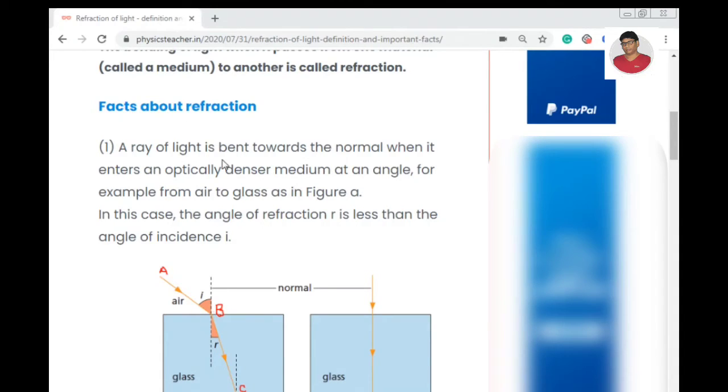A ray of light is bent towards the normal when it enters an optically denser medium, as I have said, at an angle, that is, obliquely. When it is falling obliquely and enters an optically denser medium, like from air to glass, in this case the angle of refraction r is less than the angle of incidence because it is moving towards the normal. So the angle of refraction is less than the angle of incidence here.